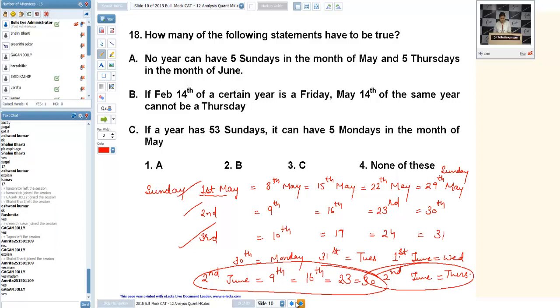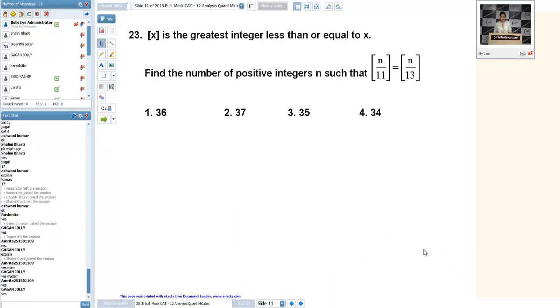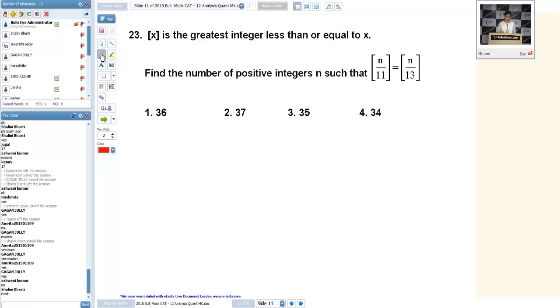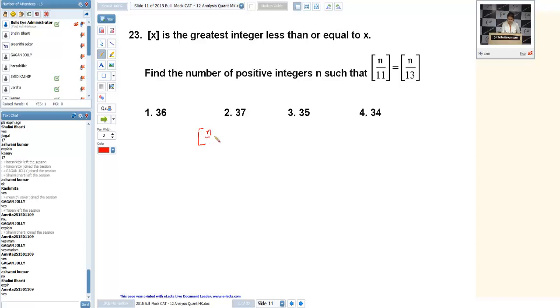Okay, let us move. Nice question on the greatest integer function, having greatest integer less than or equal to x. Yeah, any problem with this? Okay, Shalini, see. You understand the meaning of the greatest integer function? See, I'm writing value and range.